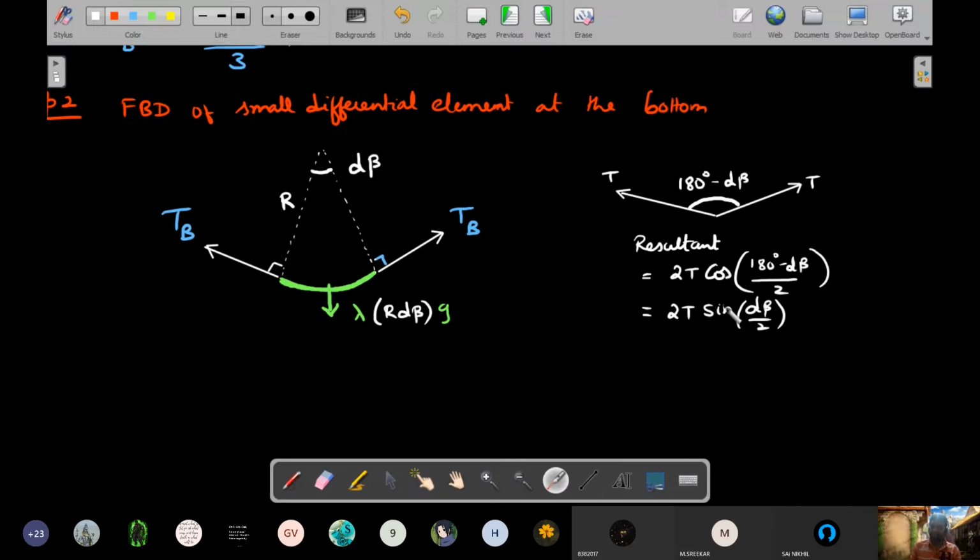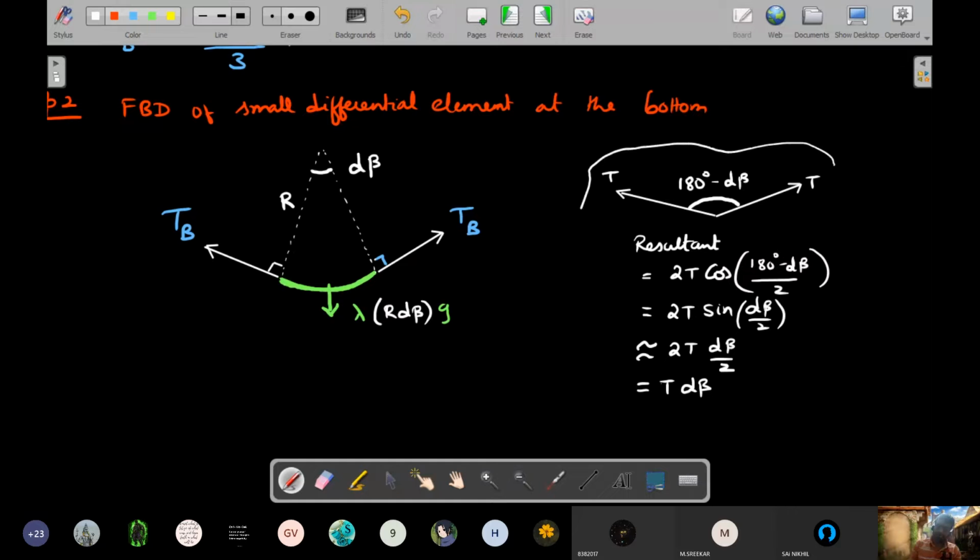What is sine of a small angle in the limit? This is a very small angle. Sine of a very small angle is the angle itself. Remember, sine of angle divided by angle, tending to 0, is 1, right? So I can do that. So this is approximately equal to 2T into the angle itself, or simply T into d beta.